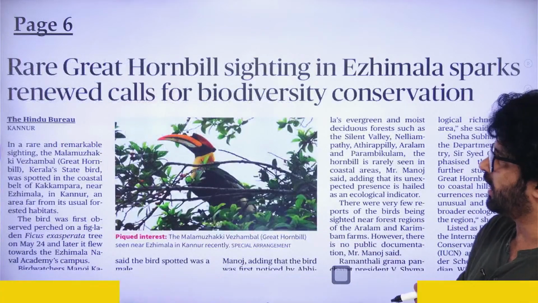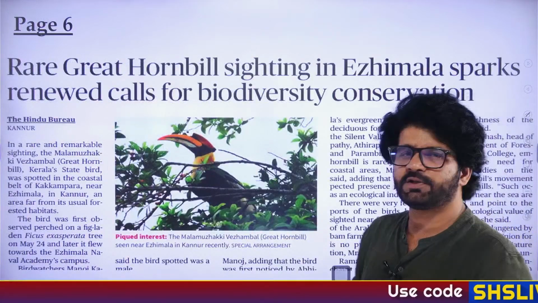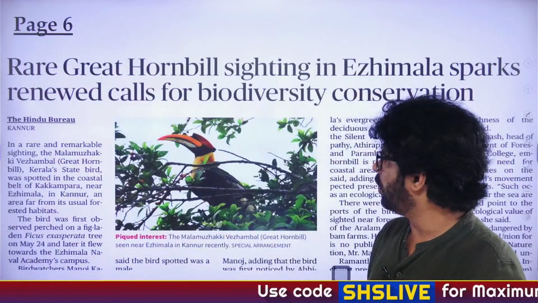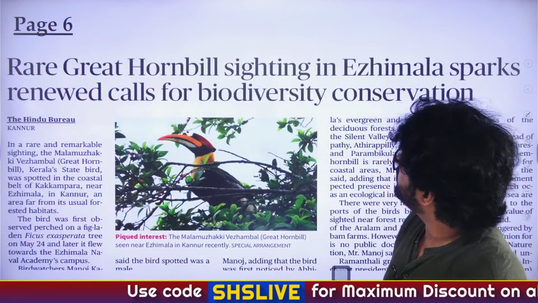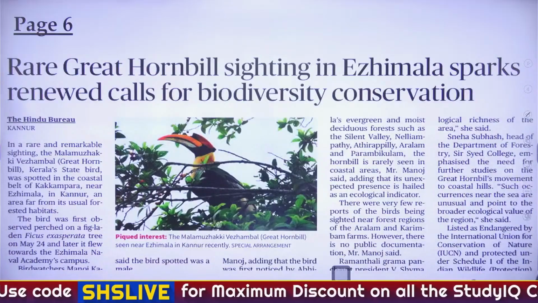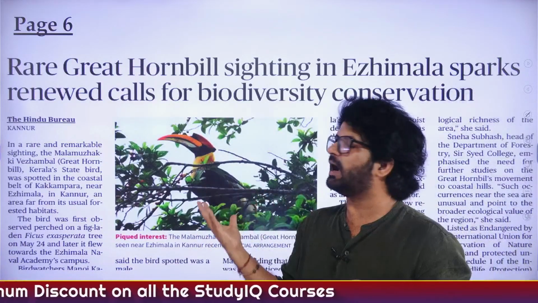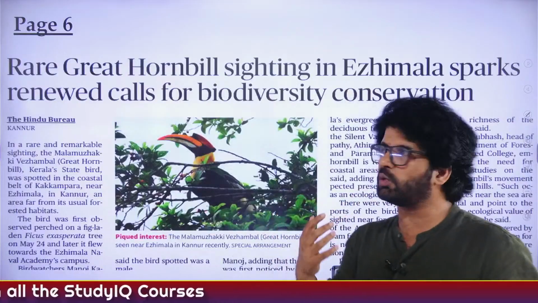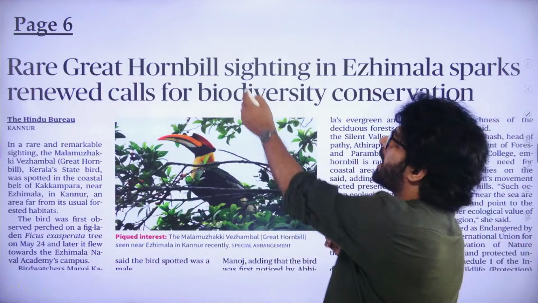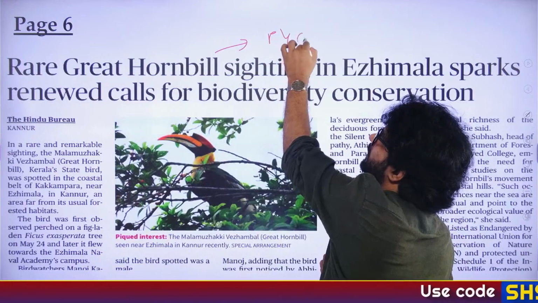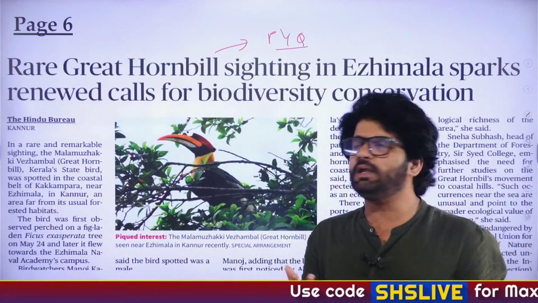Let's focus on the third article of the day, page number 6. UPSC has already asked a question on hornbill. Rare great hornbill sighting in Ijimala sparks renewed calls for biodiversity conservation. Again, more than the article, we are focused on the keywords. So what are the keywords here? Great hornbill. Has UPSC already asked a PYQ on it? The answer is yes.